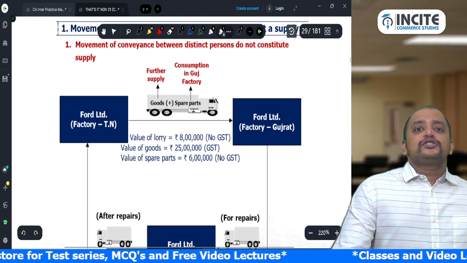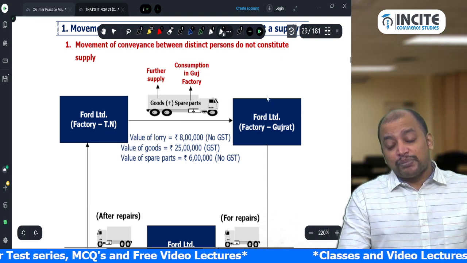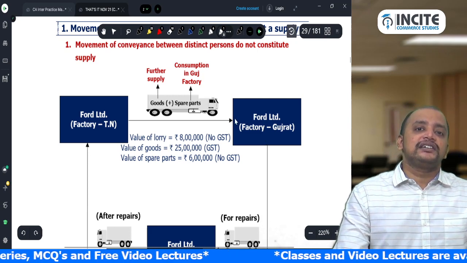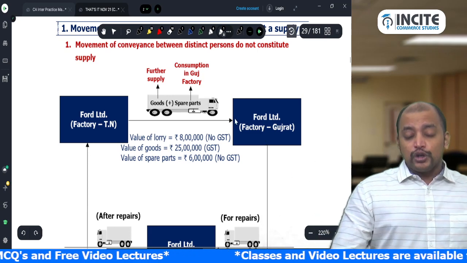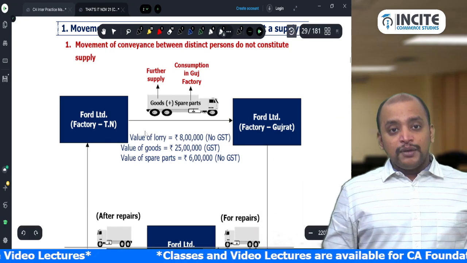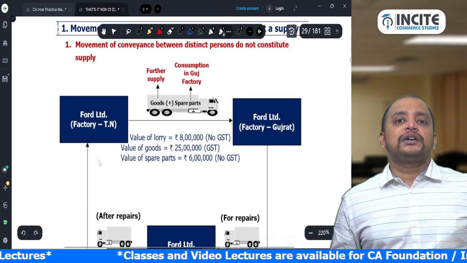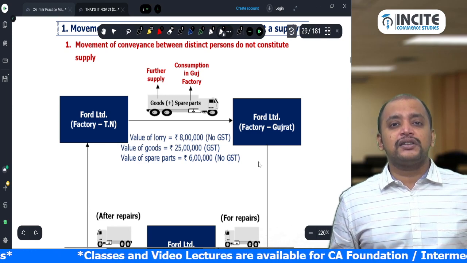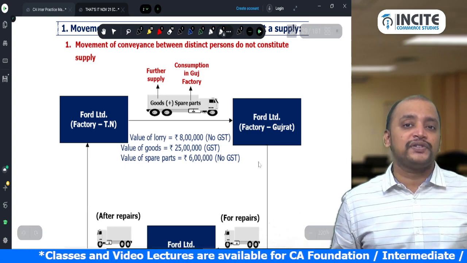Why? These spare parts are not for further supply but for consumption in the factory, a distinct person, that's why. But those goods are for further supply, so GST is payable on those goods by the factory in Tamil Nadu, as it will become a transaction between distinct persons without consideration in the course or furtherance of business.